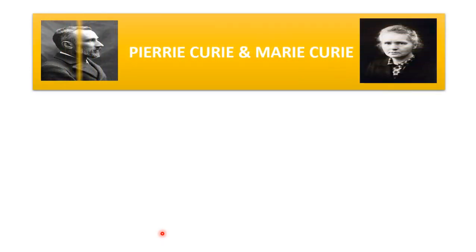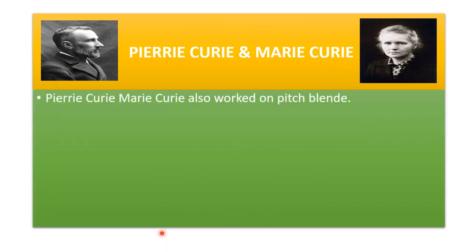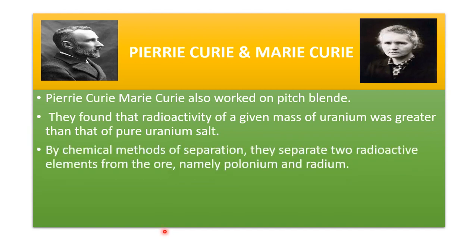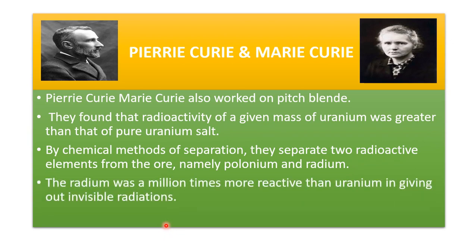Pierre Curie and Marie Curie also worked on the pitchblende. They found that the radioactivity of a given mass of uranium ore was greater than that of the pure uranium salt. By chemical methods of separation, they separated two radioactive elements from the ore, namely polonium and radium. The radium was a million times more reactive than uranium in giving out invisible radiations.